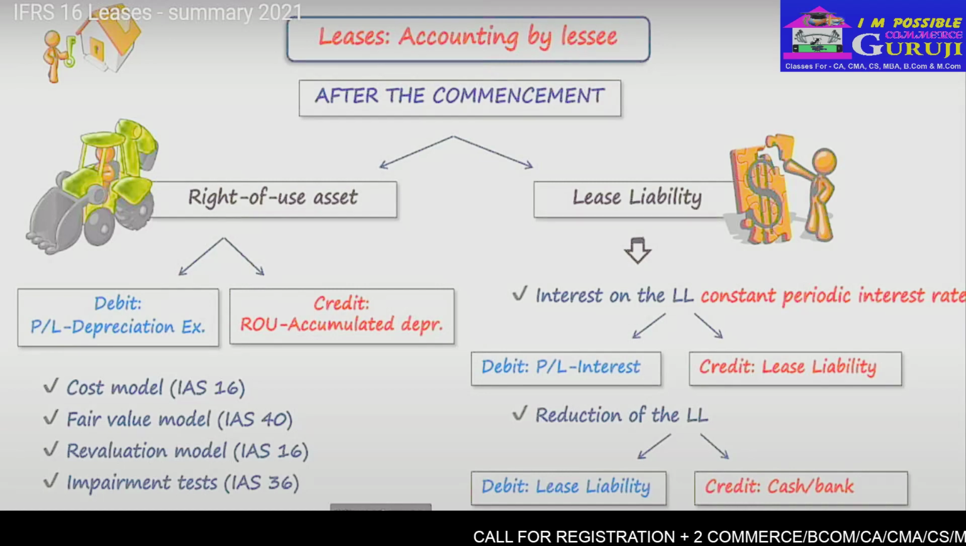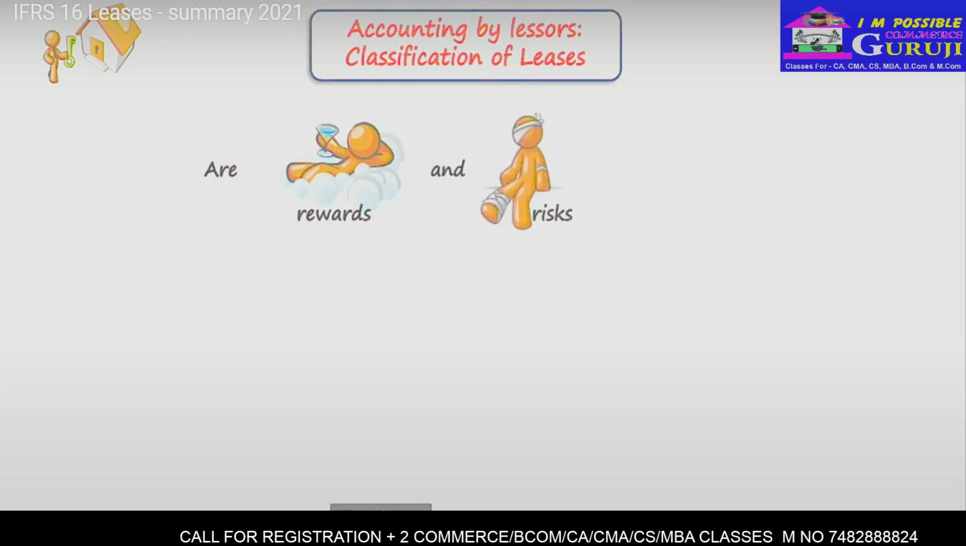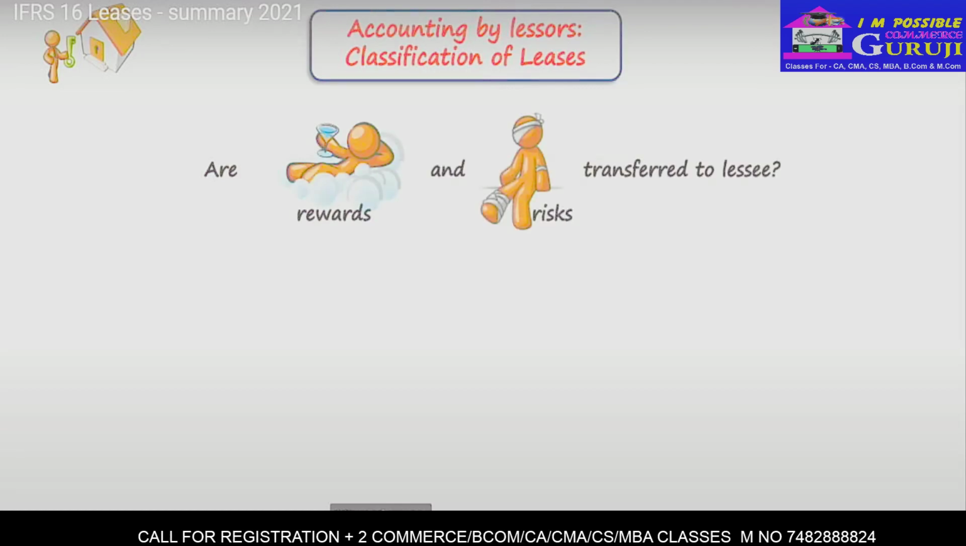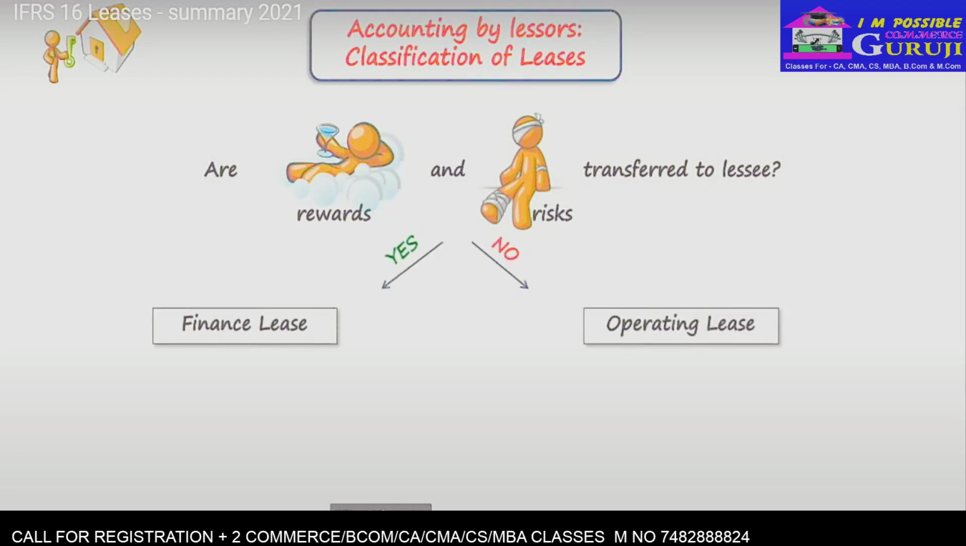Now, let's take a look at accounting for leases by lessors. Here, nothing much really changed compared to the previous standard. It means that you need to classify the lease first and then account for it based on the classification. So the principal question is, are substantially all rewards and risks of ownership of the leased asset transferred to the lessee or not? If yes, then the lease is a finance lease, and if not, then the lease is an operating lease. And you should answer this question right at the inception of the lease.